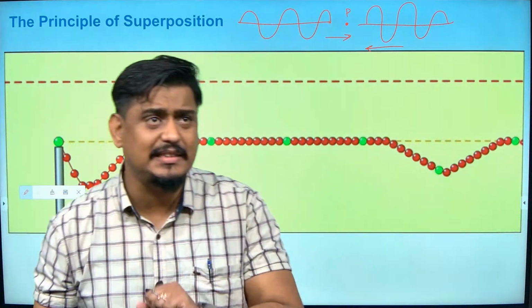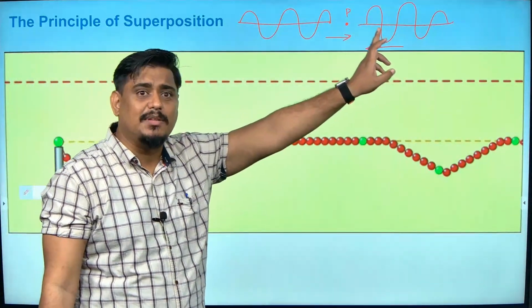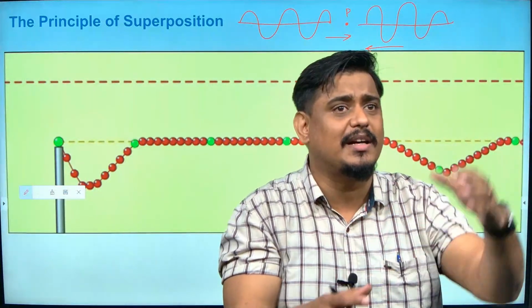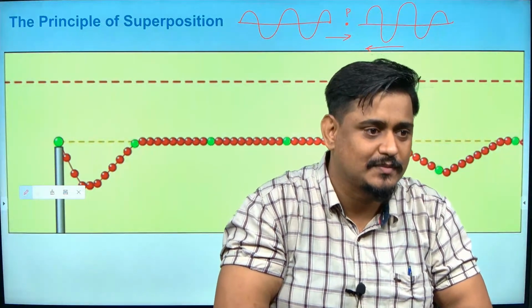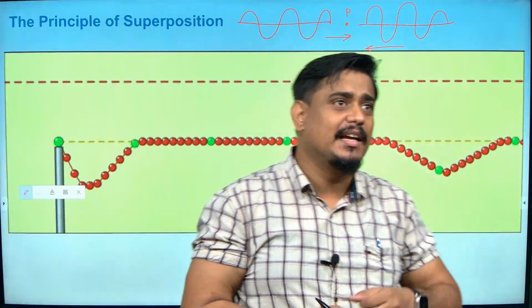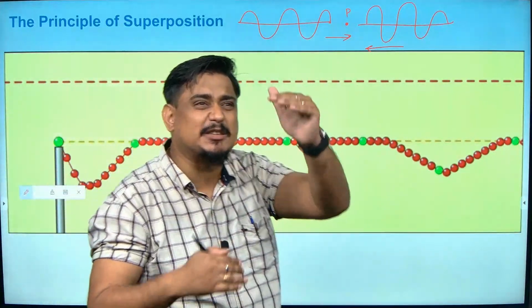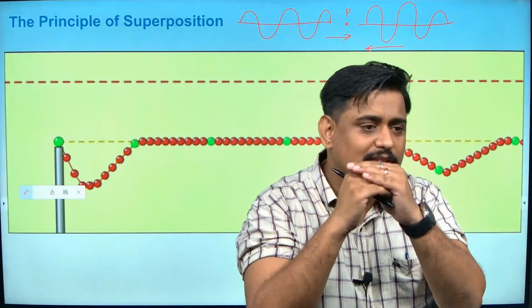One possibility is that when the crest of the first wave is coming, at that time the crest of the second wave also is coming. Then the final amplitude will become crest plus crest, double the crest. Am I right? Second possibility, crest of first is coming, trough of second is coming. Crest plus trough is 0. Net displacement will become 0.